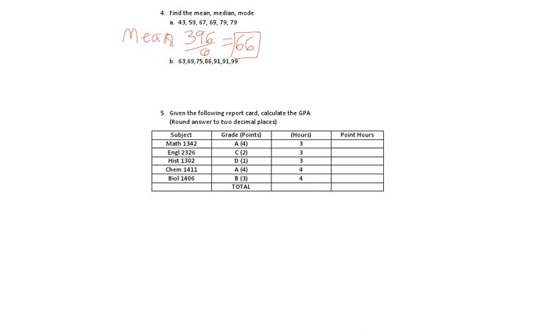Alright, median means middle. So we're going to look to see who's in the middle. There's 2 numbers in the middle, 67 and 69. So if that happens, the first step is to add the numbers together. So 67 plus 69 is 136. And then when you're done, divide by 2. So you're going to get 68.